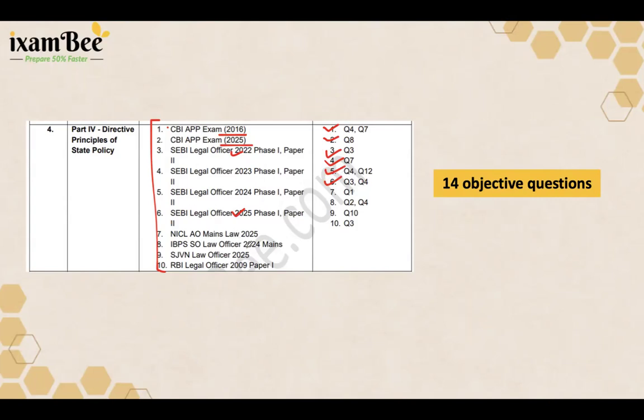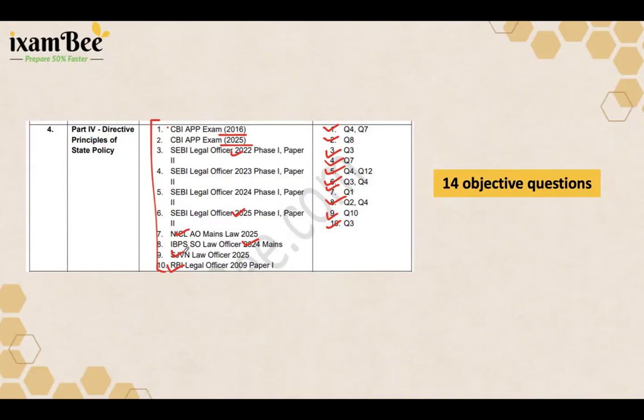IBPS SO in 2024 has asked 2 questions. NICL, SJVN in 2025 and RBI in 2009 have asked 1 question each. So part 4 may not be as heavy as fundamental rights, but it is extremely consistent across exams, especially for SEBI as well as IBPS SO, right?